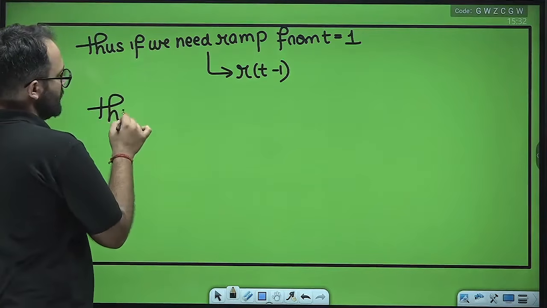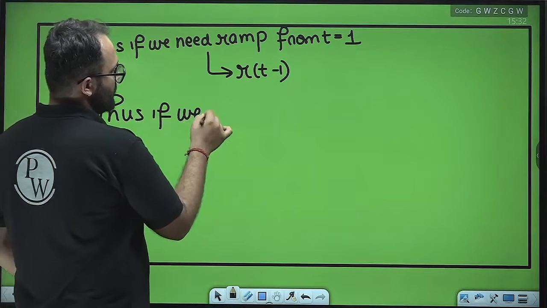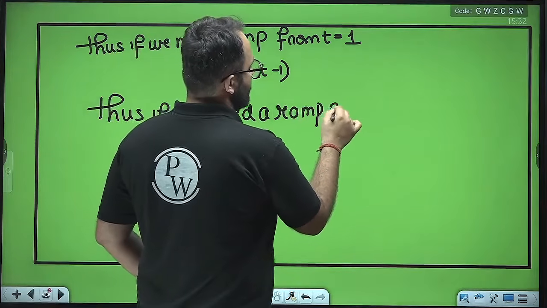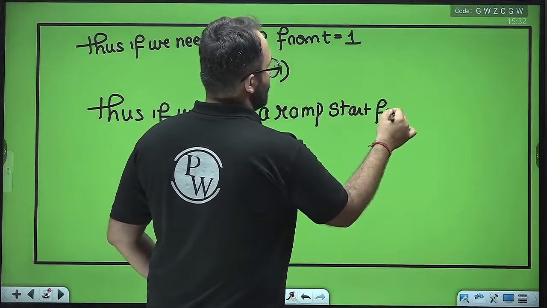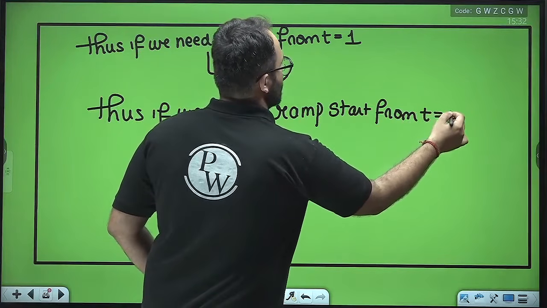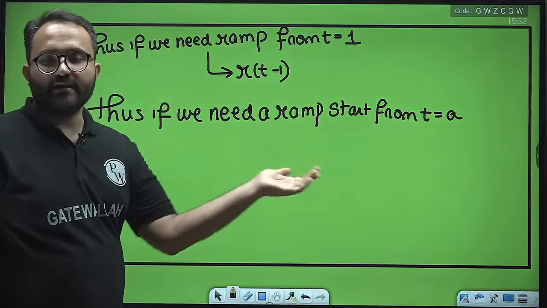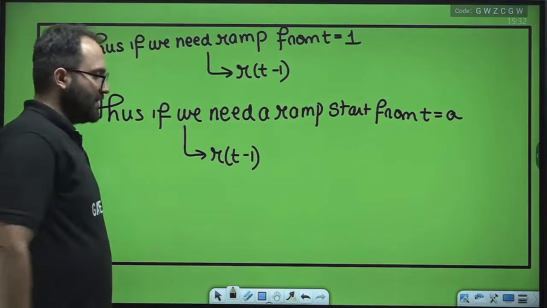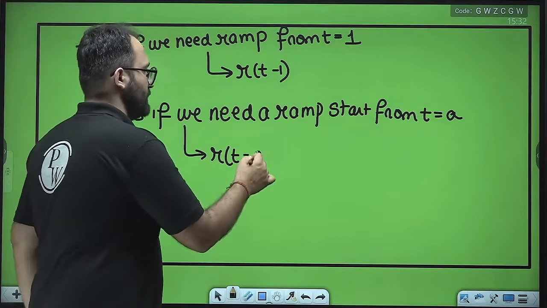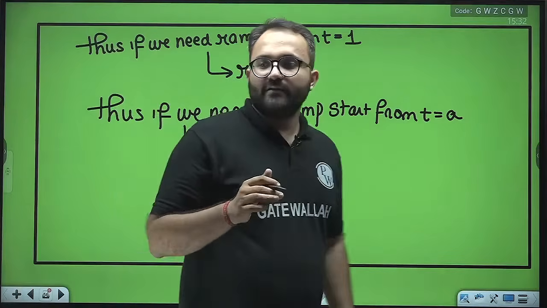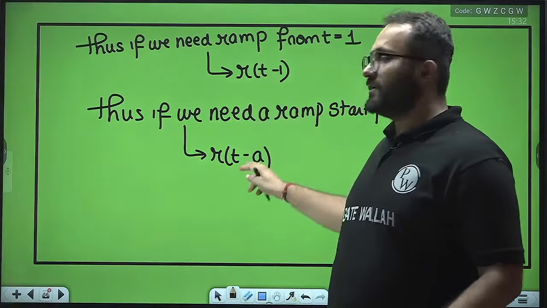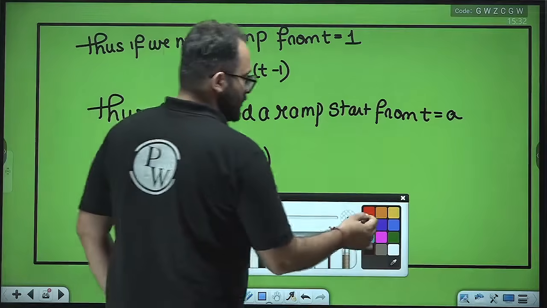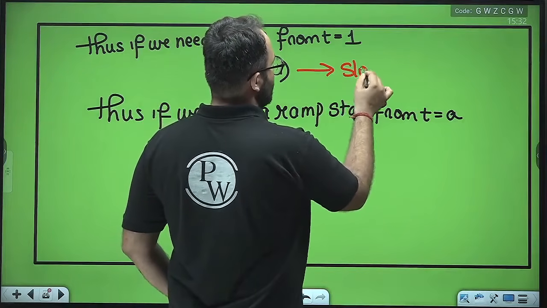Similarly, if we need a ramp which starts from t equal to a, where t equal to a is any random time, the equation will be r(t-a). Now, all these ramps have slope equal to 1.